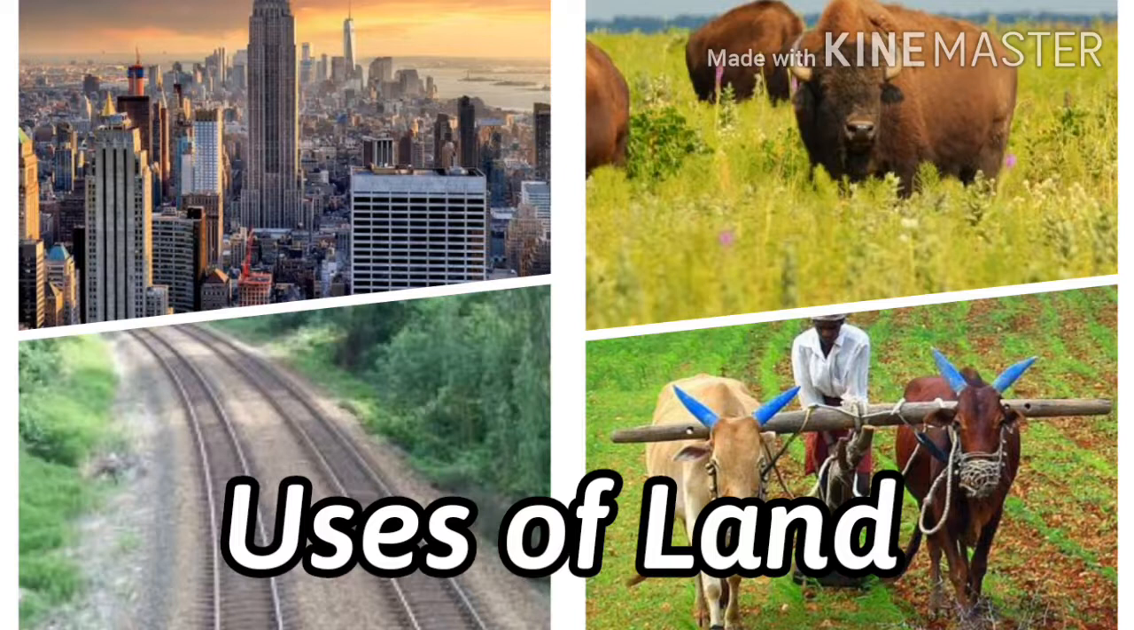Okay. See children, on the basis of ownership, land can be broadly classified as private land and community land. So on the basis of ownership, land is divided into what? Private land and community land. Don't forget it. Then private land is owned by an owner. Who will be the owner of the private land? It will be an individual.